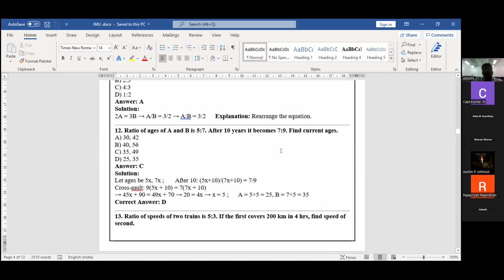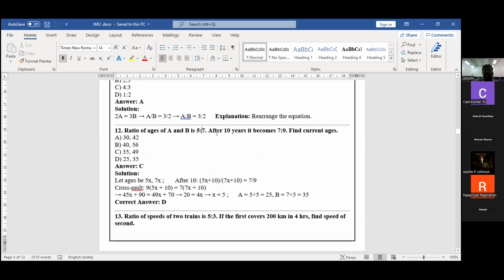First, let the age notation be X. 5X is the first ratio, 7X is the second ratio.